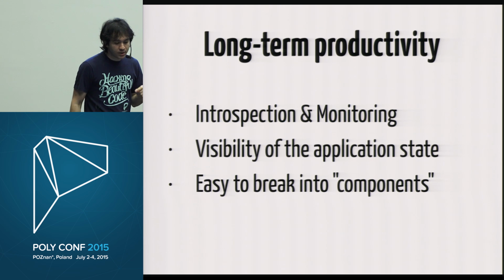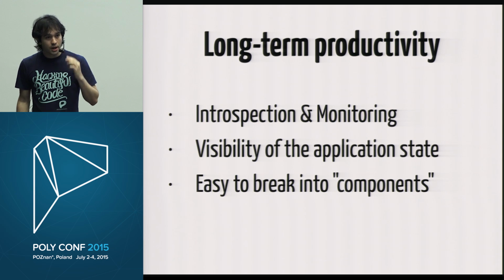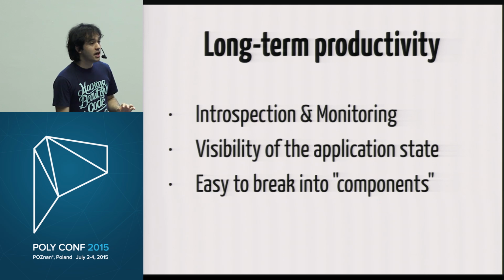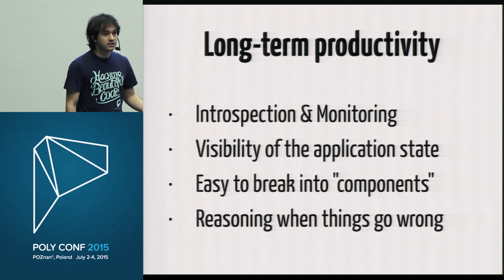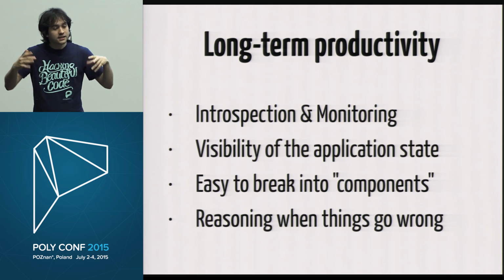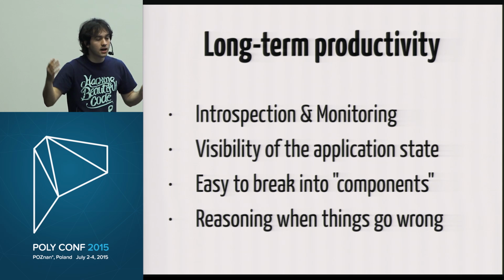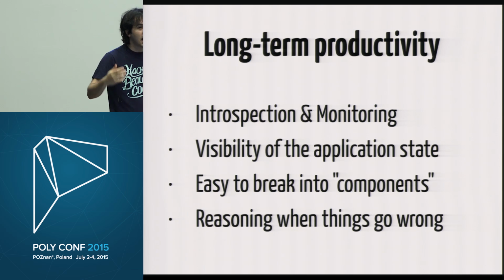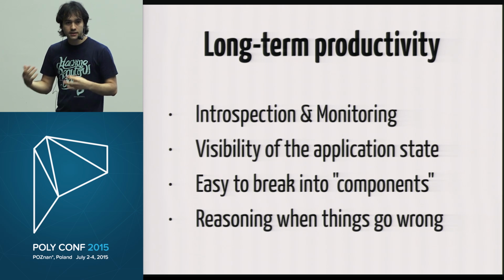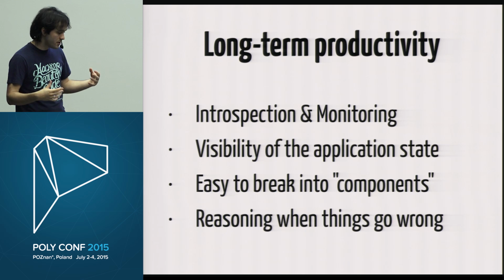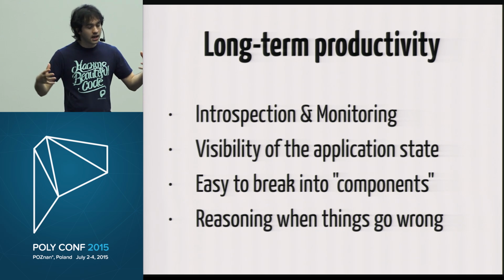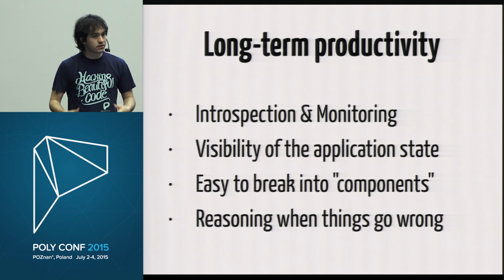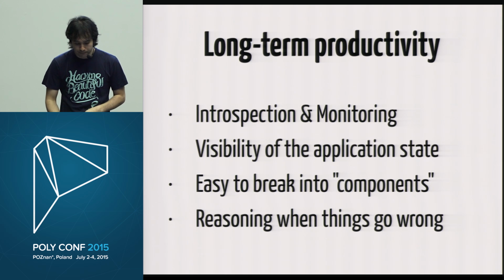And finally, it brings us the reasoning when things go wrong. Because that's the ultimate truth, right? You can use the fanciest type system in the world, bugs are going to happen, right? Even more if you are running things on the network. Unexpected things are going to happen. Maybe the network is going to become unavailable for 10 seconds. How are you going to handle that? And the best way to handle that is to ensure that if something goes wrong, your system can heal itself. Okay, and the supervisors help with that a lot. They allow your system to go back to a state that is supposed to be running.